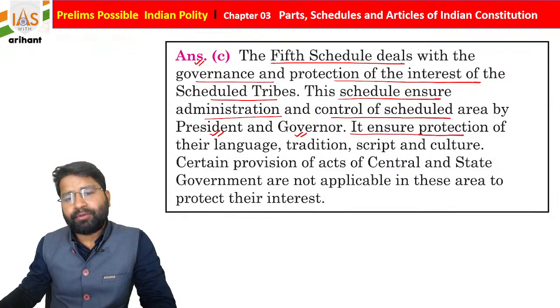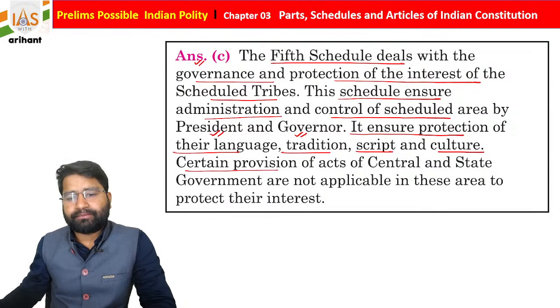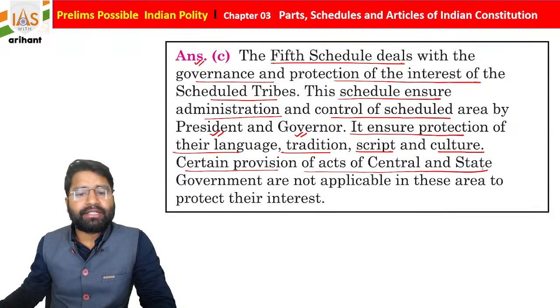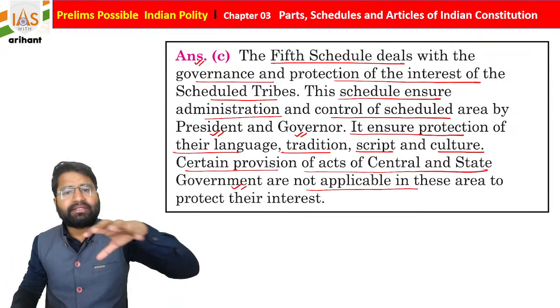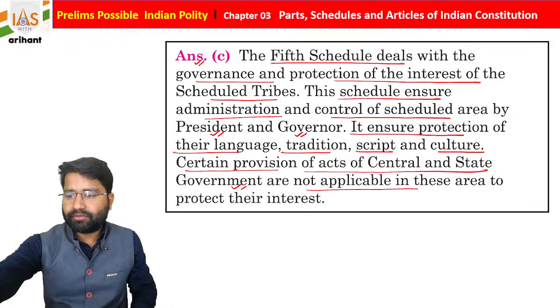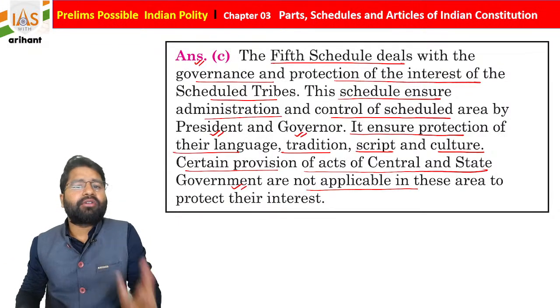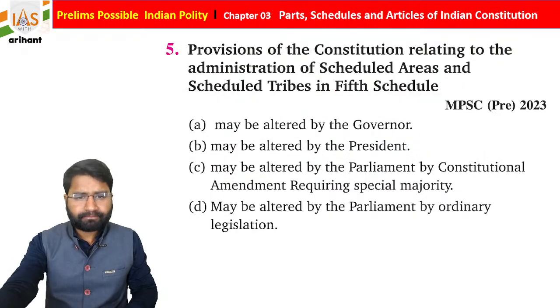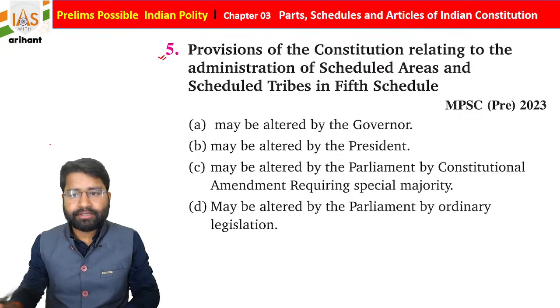It ensures protection of their language, their tradition, their script, their culture, and certain provisions of acts of the central and state governments are not applicable to these areas to protect their interest. Okay, so there is some autonomy given to them so they can grow themselves. Okay, this is also very important. In simple words you can say they are getting autonomy. Okay, got it.